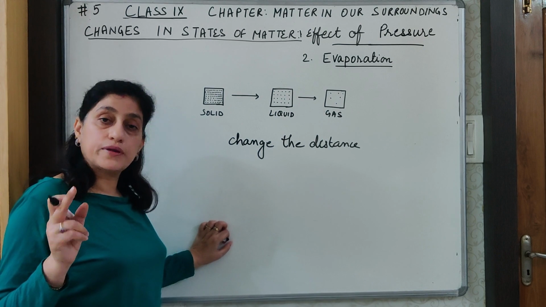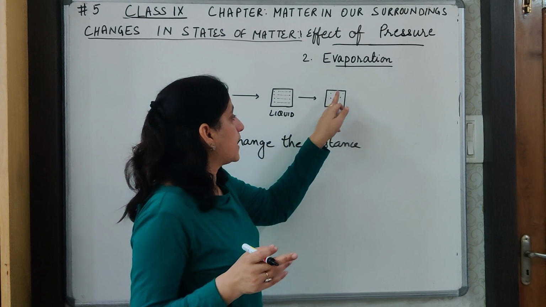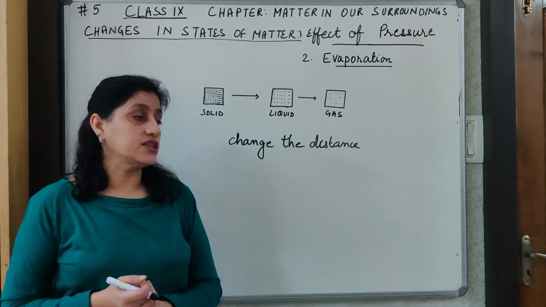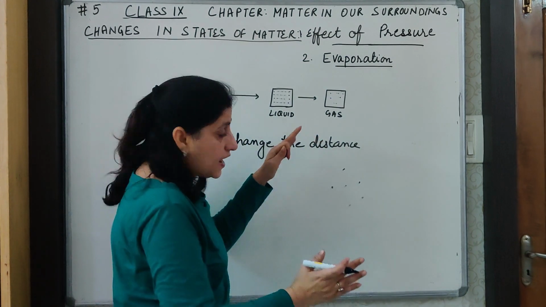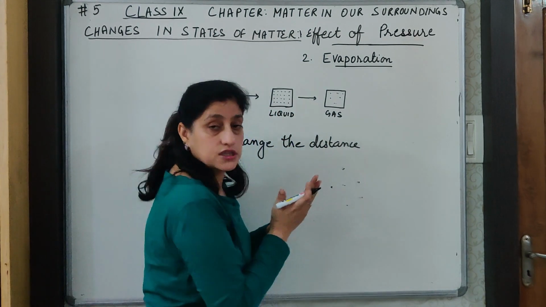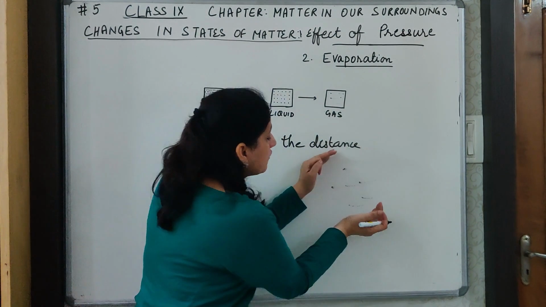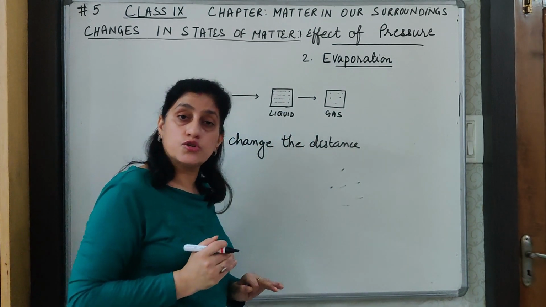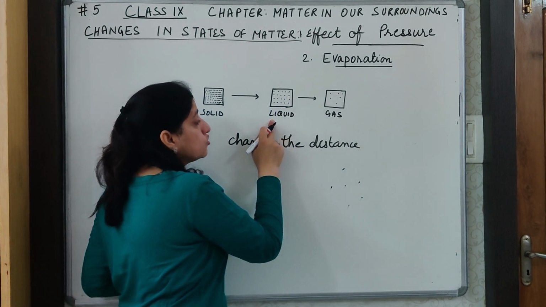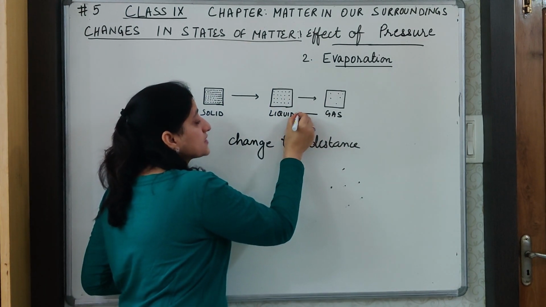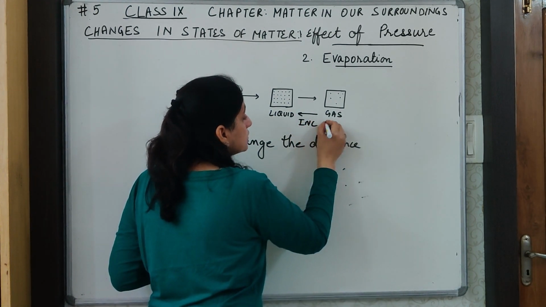Similarly, what do you think? Pressure can also bring about this change? Yes, because suppose these are the gas, the particles are very far away from each other. So if I want to bring these particles close to each other and I apply a lot of pressure on this, means I try to compress it by the application of pressure, definitely the particles will come closer to each other. And if enough pressure is applied, the particles will come so close to each other that the gas can change to liquid by increasing the pressure.